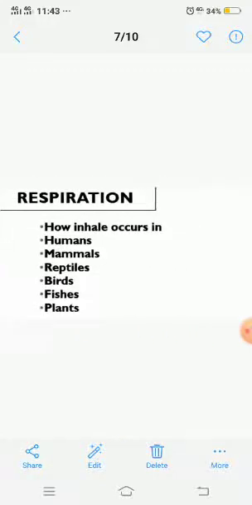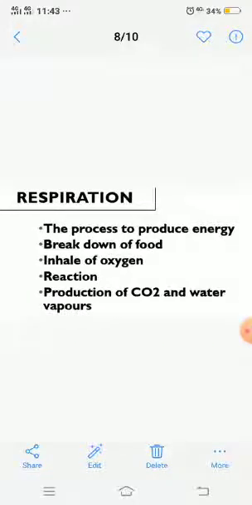So first we have covered the mechanism which is used to produce energy. Respiration is a process through which the living organism produces the energy to carry on their life activities. Second is how the food is broken down. I told you that through the digestive system, food is broken down into small pieces, and from those small pieces it is converted into two parts, useless and useful, and that useful part is called glucose.